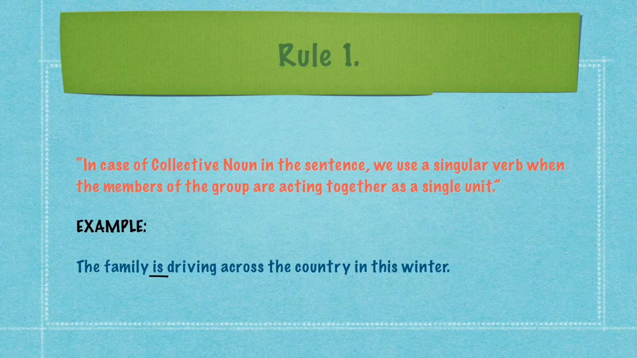Now let us start with rule number 1. In case of collective noun in the sentence, we use a singular verb when the members of the group are acting together as a single unit. As in this example, you can see, the family is driving across the country this winter. Here, students, the family is a subject that is a collective noun but is working as a single unit because they together are going on only one purpose. This is why this group is being considered as a singular subject, and so it is taking a singular verb, is, here in this example.